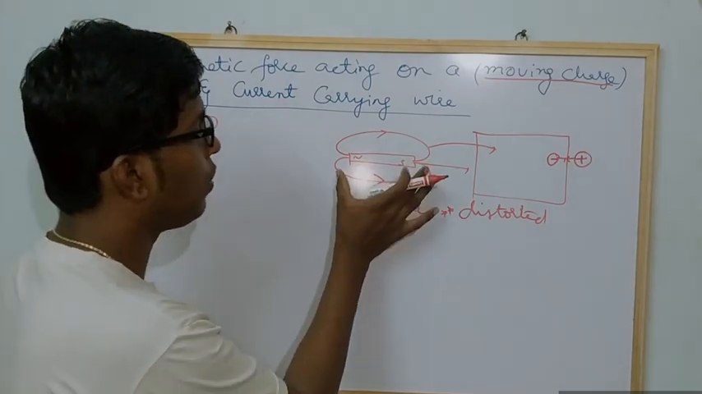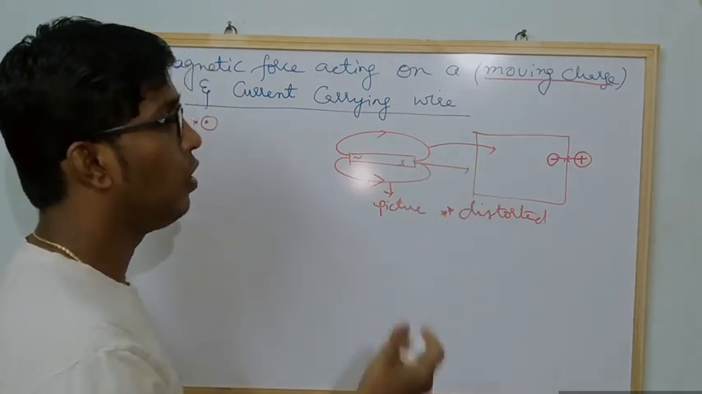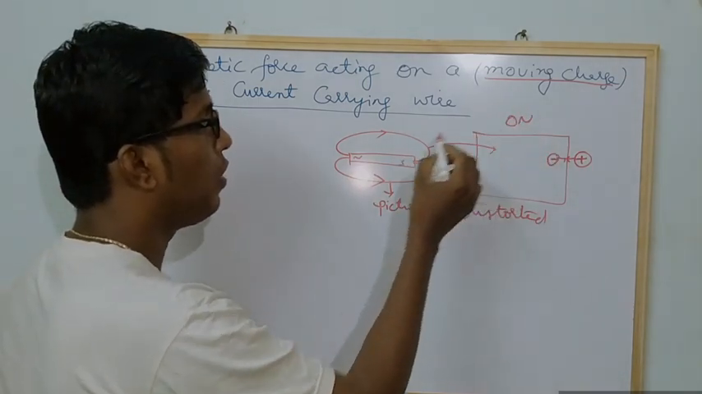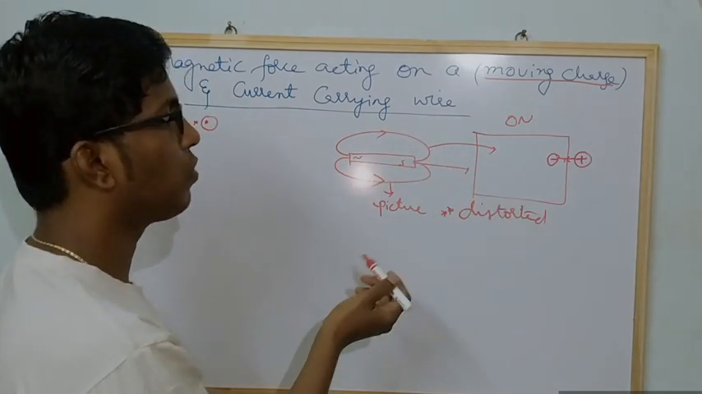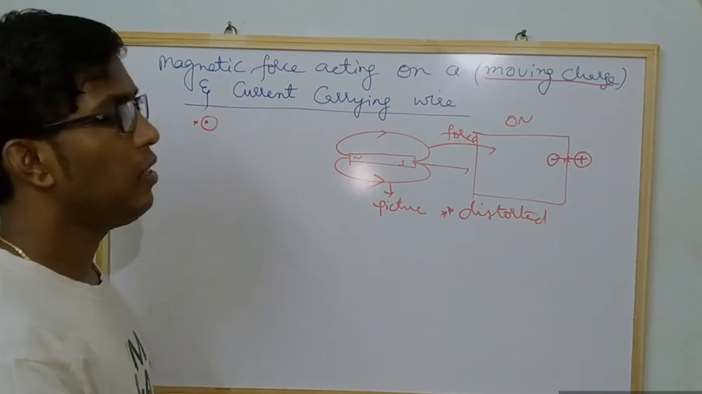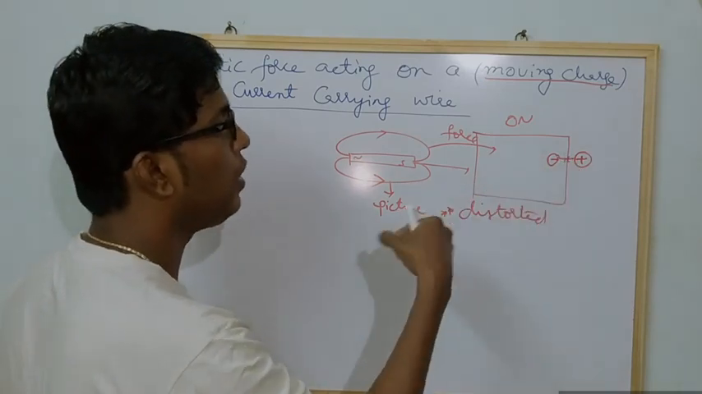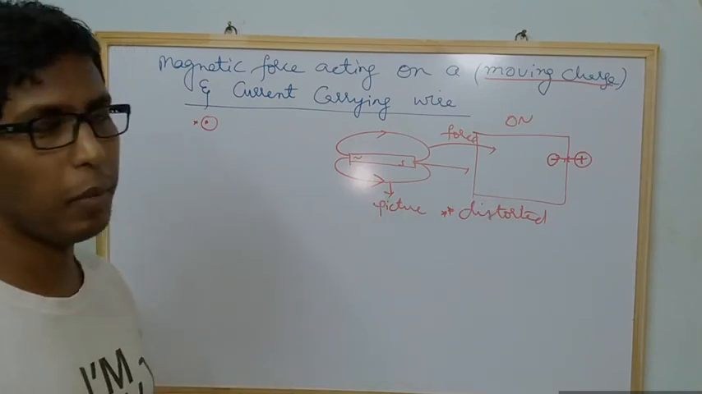Because whenever a bar magnet is brought near the TV screen when the TV is on, the field around the bar magnet will exert some force on the charges which are coming towards the TV screen. So they will experience some force, and they will move away from this magnetic field. That's why the picture gets distorted.